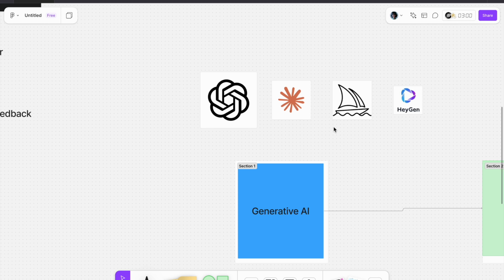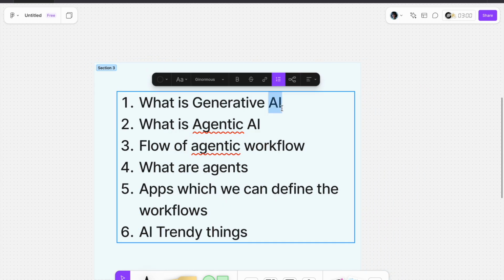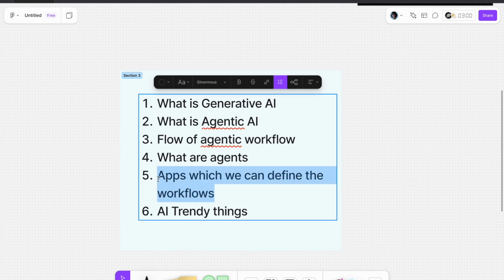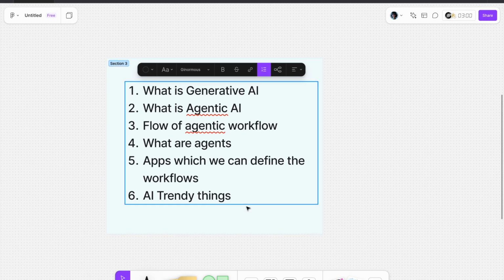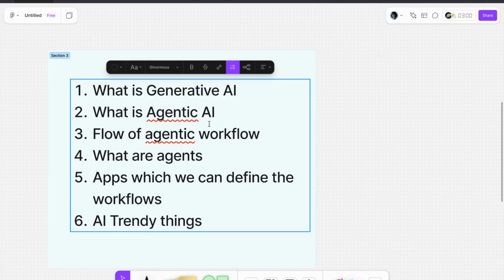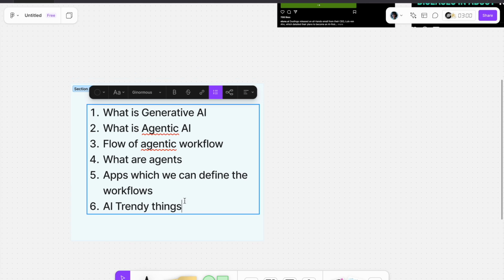So let's get started. Today the key concepts are: what is generative AI, what is agentic AI, what is the difference between these two, the flow of agentic workflows, what are agents, what are the AI tools which help us create no-code workflows, and some AI trendy things that I have seen today. Not going very deep into these topics, I just want to cover the zero level of these topics, not more advanced versions, just basic things.